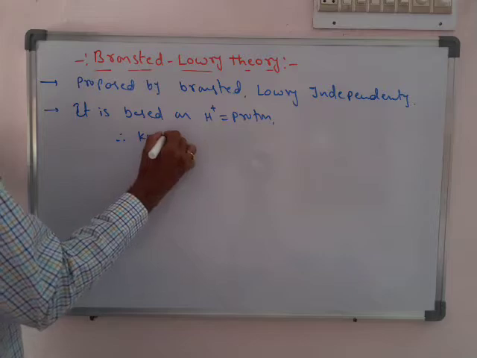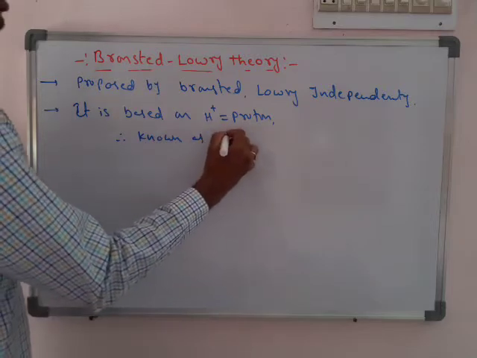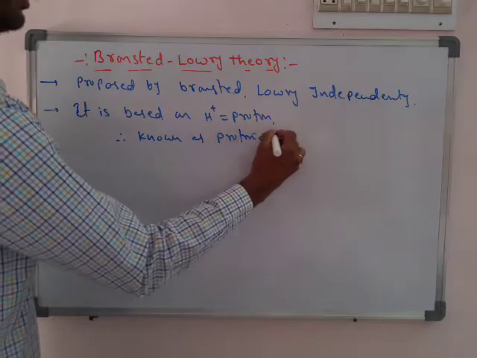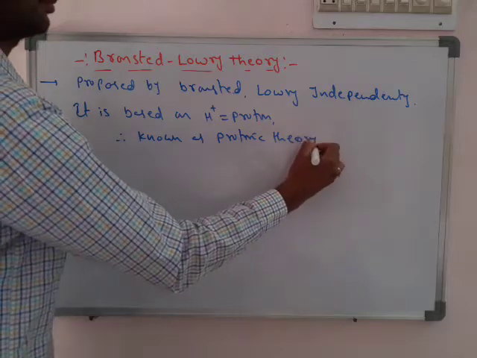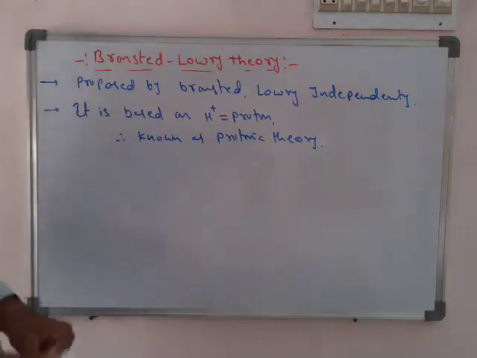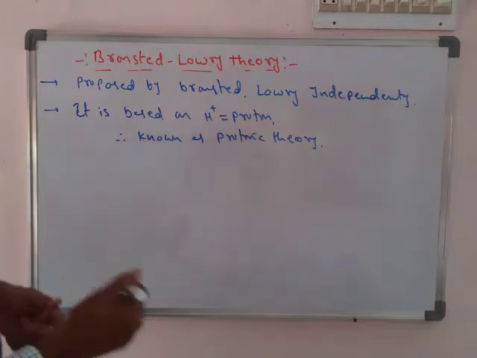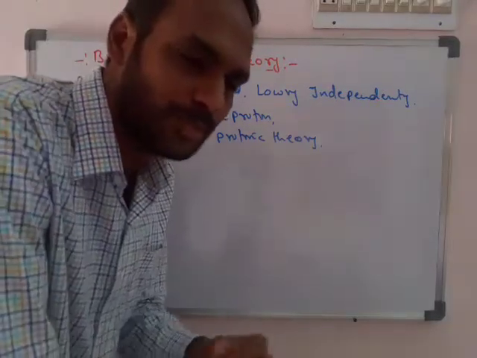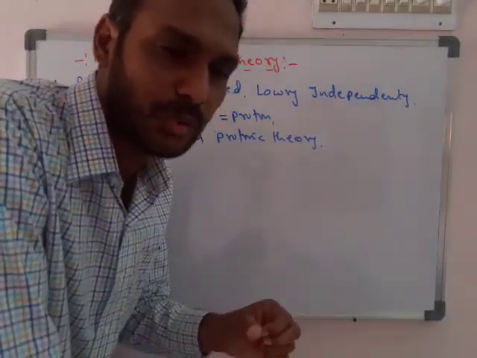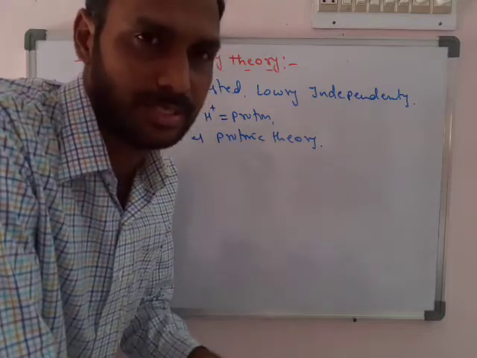Therefore it is also known as the Protonic theory. Next, what is an acid? Now we go directly to the topic. According to Bronsted-Lowry theory, what is an acid and what is a base?